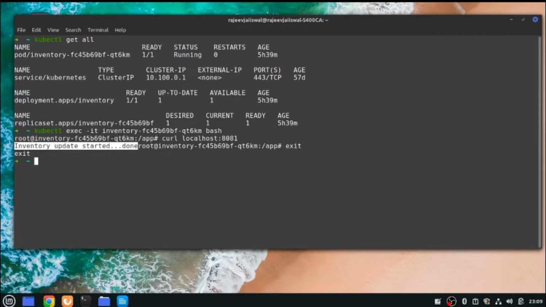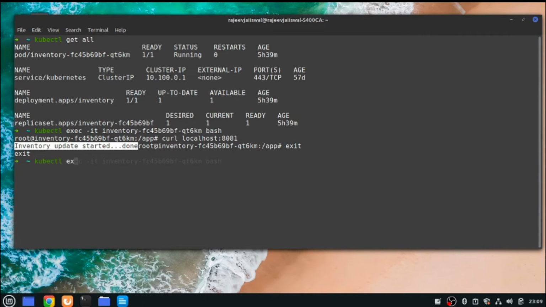Now how will I go and expose this pod as a service? Basically, a pod is not exposed as a service, your deployment is exposed as a service. We know that whenever we deploy a pod, the deployment unit and replica set are also deployed all together. So I need a service for accessing this. What is the name of the deployment? It is inventory, right? So I'll be using this command